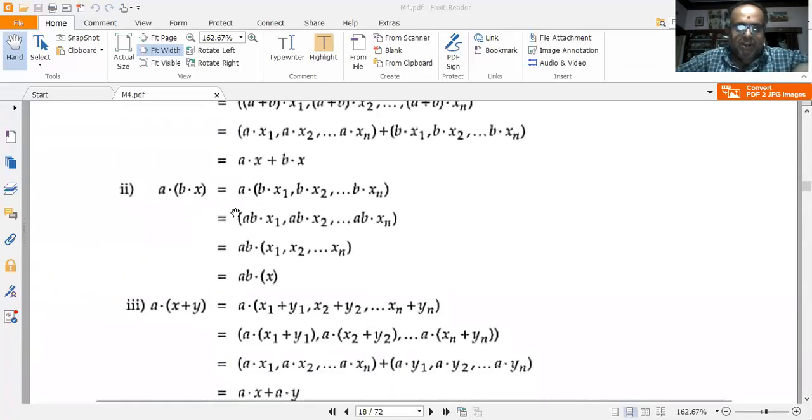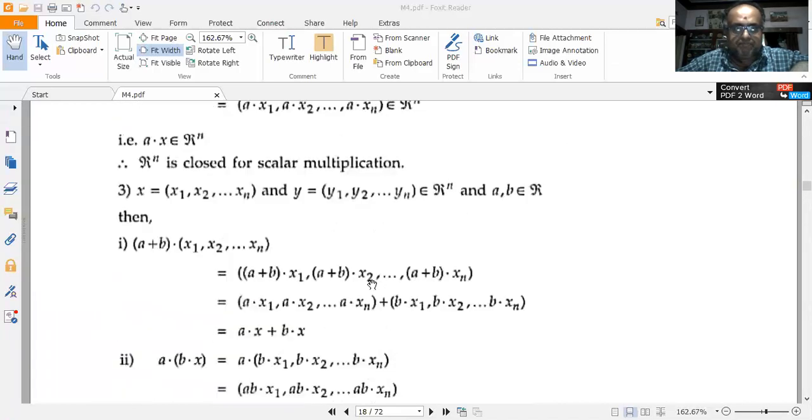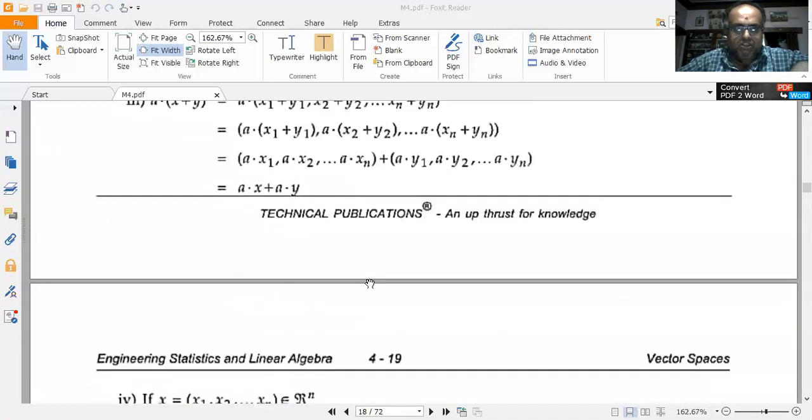Now (a dot b) dot x, I am trying to verify the associative property for multiplication. So (a dot b) dot x is equal to a dot of (b dot x1, b dot x2, etc. up to b dot xn). So that is nothing but ab dot of (x1, x2, etc. up to xn). This constitutes x. So this is nothing but ab dot x.